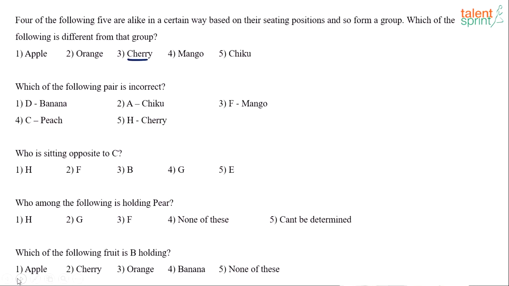Why do you say apple is the answer? Many of you have mentioned apple. Let me understand the reasoning behind that. Some of you are saying that chiku faces mango, which is correct here. Orange faces cherry. So apple is the only one which has not got its opposite fruit in the list. But that cannot be taken as a reason because we are not sure if orange really faces cherry or pear, right? There are 2 options available there. Orange can either face cherry or pear. So you just can't go with that reasoning.